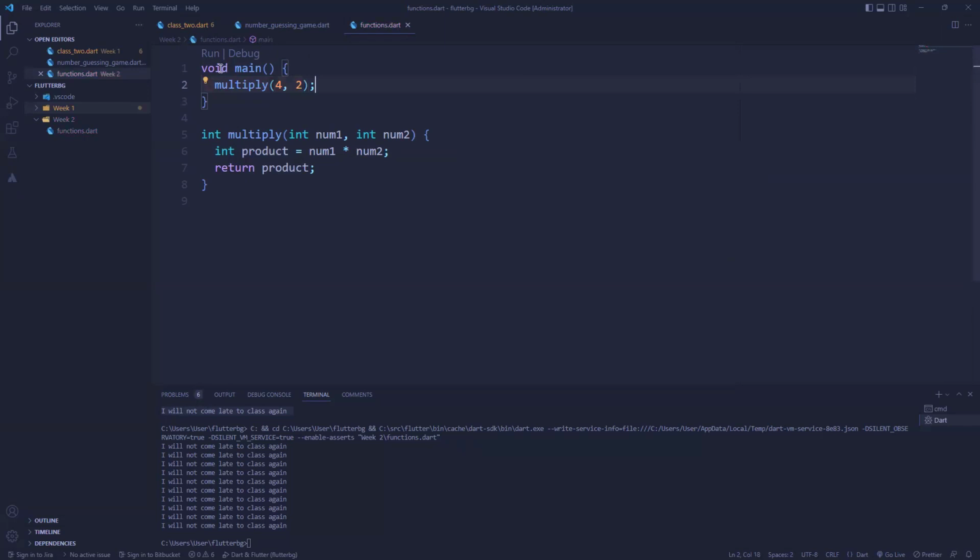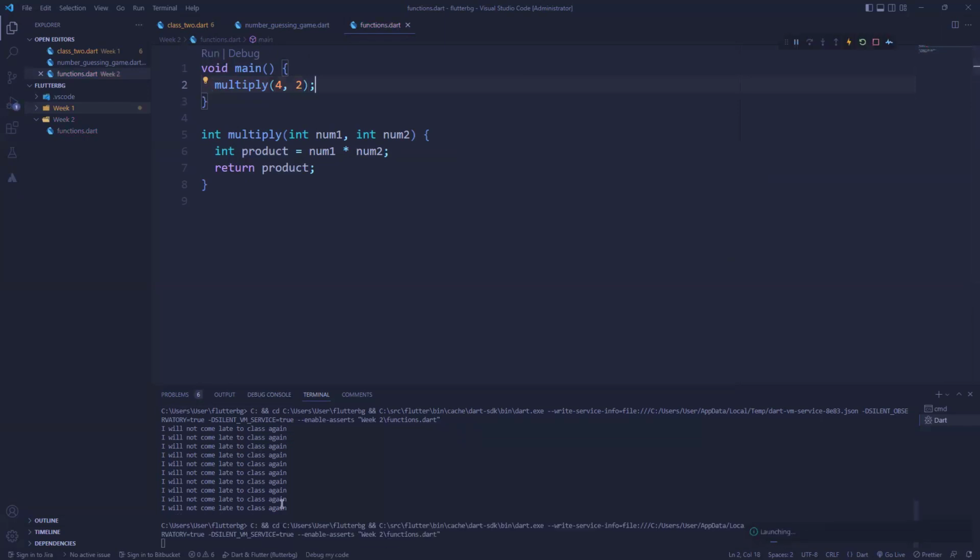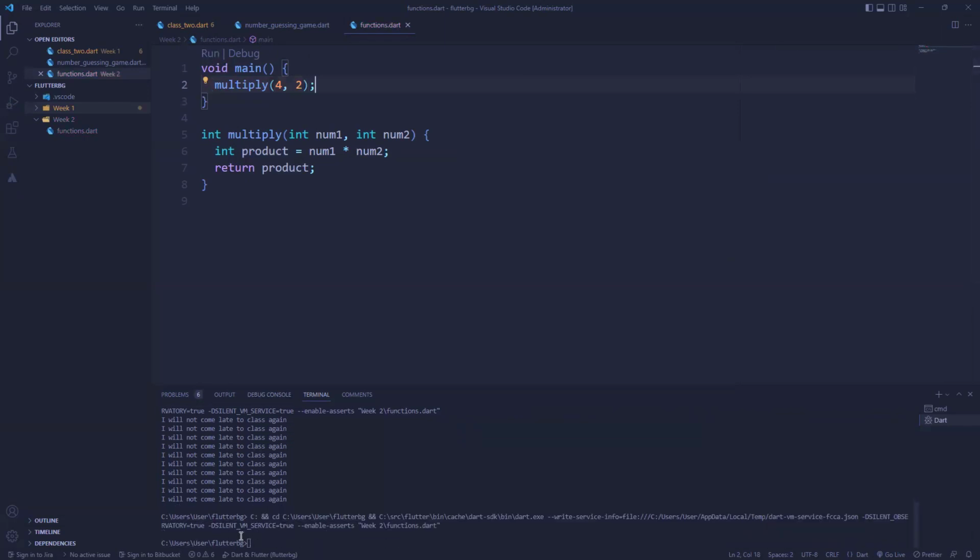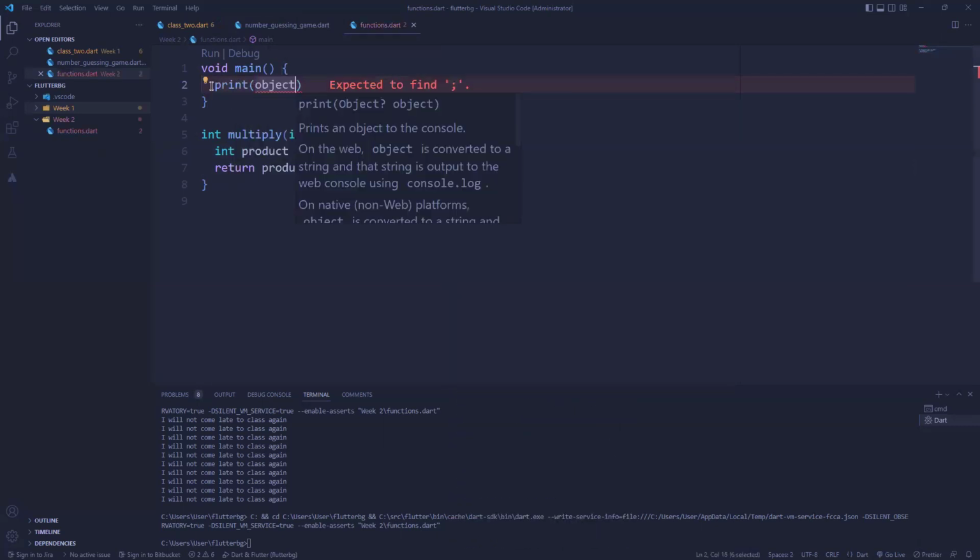Now, this is fine. But when I run this, you notice that nothing shows here. There's nothing that is printed. Why? Because there's no part of this function where we said it should print anything to the console. What we just said is return. So it means that when this function is called, it returns something, but we need to be able to see what was returned. And how we do that is I can decide to put this in a print statement.